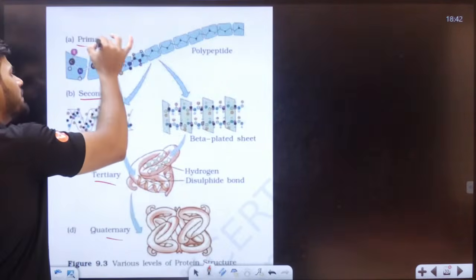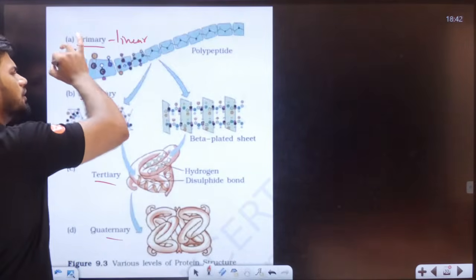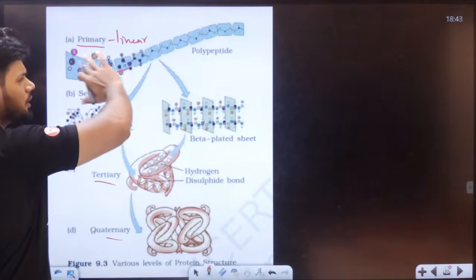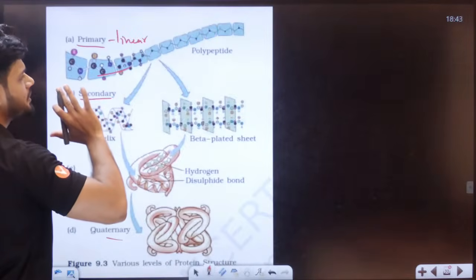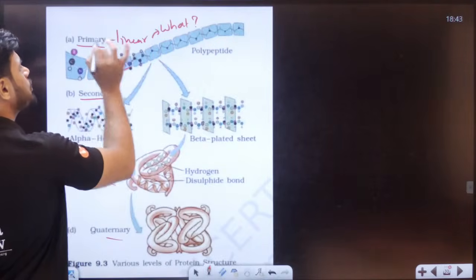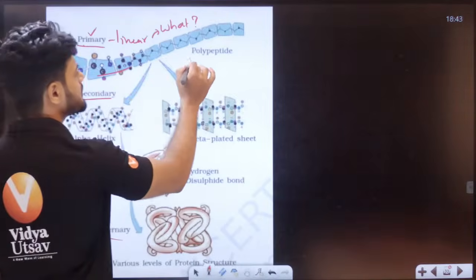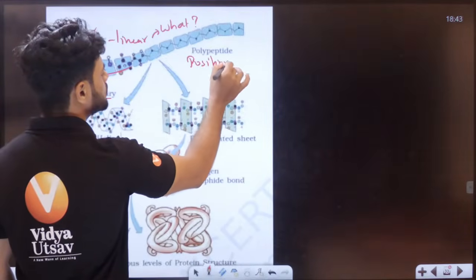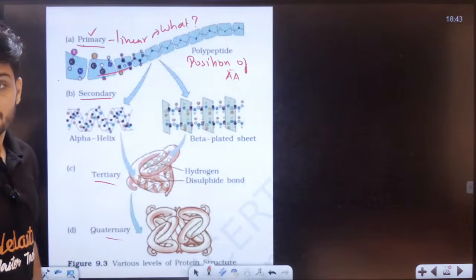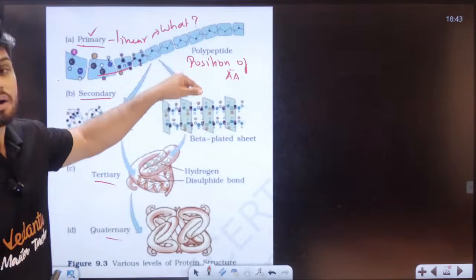Now, primary structure of protein is a linear, long chain, just a long linear chain, one dimensional. That is primary structure of protein. Now, what do we understand from your primary structure? From primary structure, we can understand something called the position of amino acids. We can understand the position of amino acid.